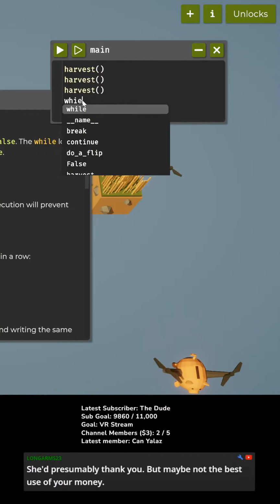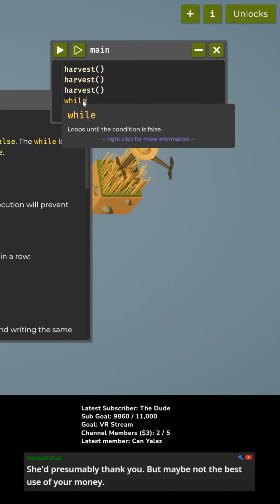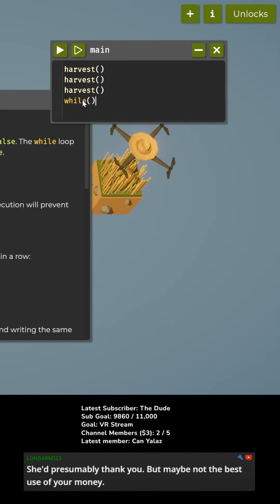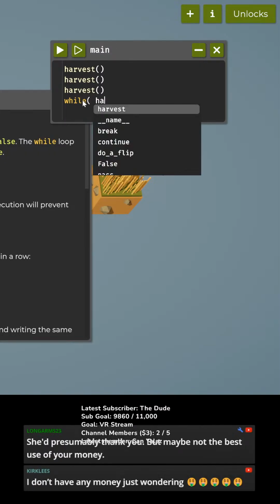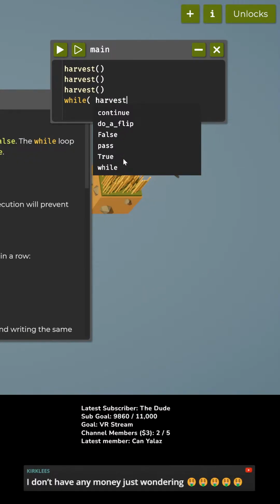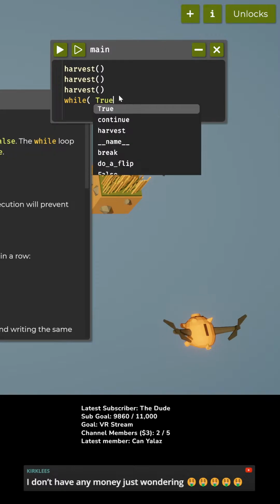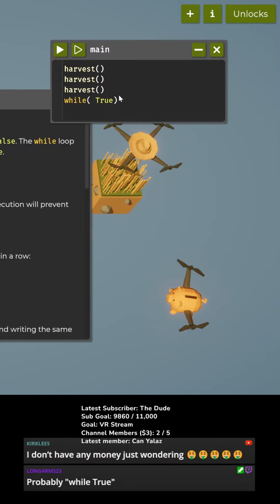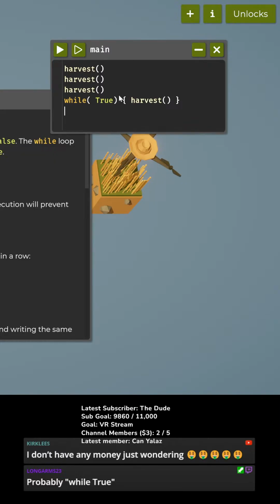How about while something, harvest? Like that? Does this work? While, break, continue, do a flip, false, and pass. And true. Okay, so how about this? Why don't we go with while true? Now do we do this? Is this a thing? While true, harvest? Is that how this would work?